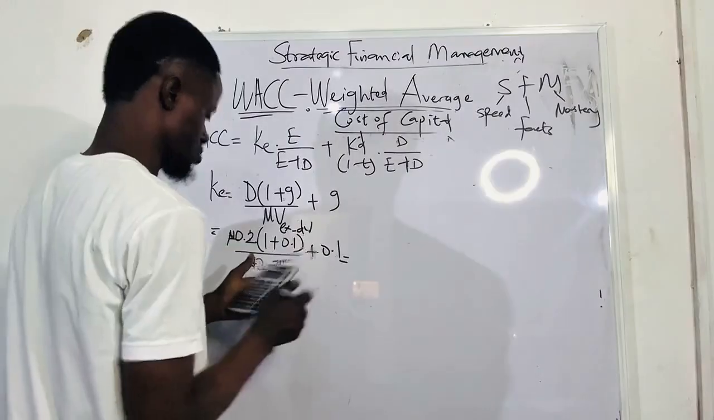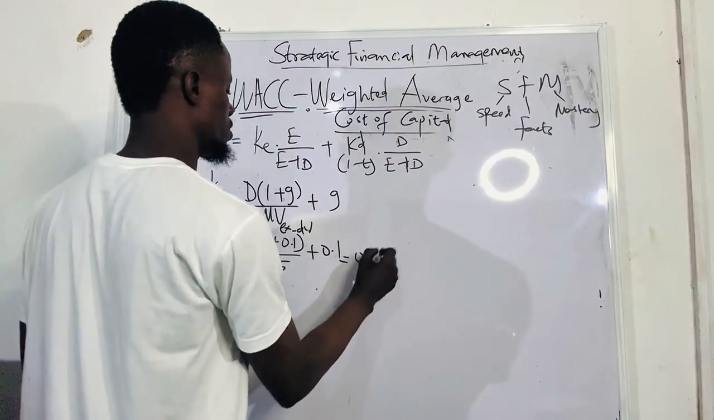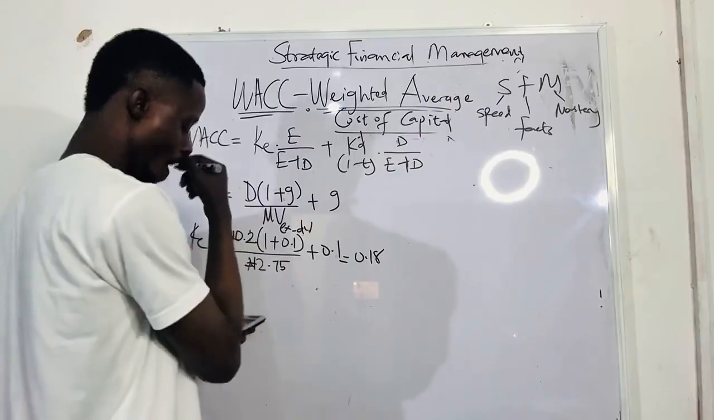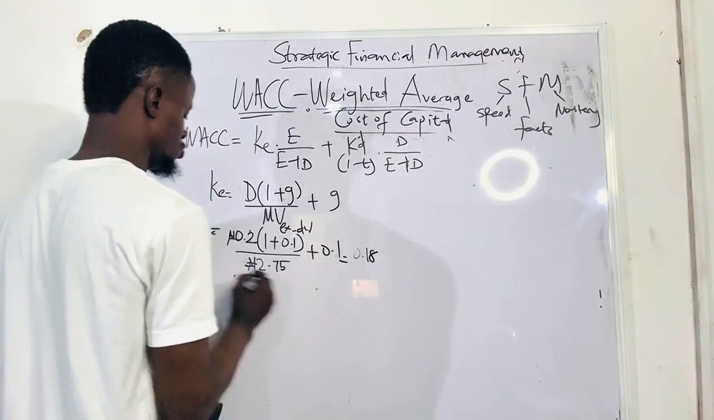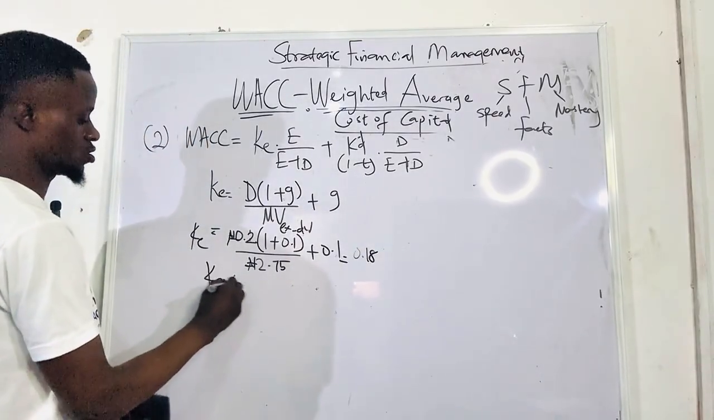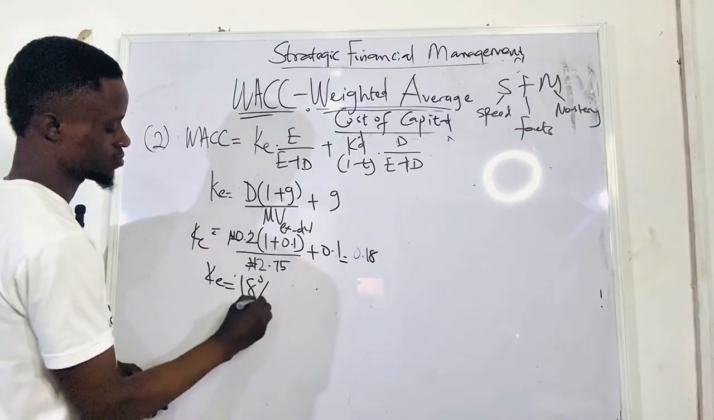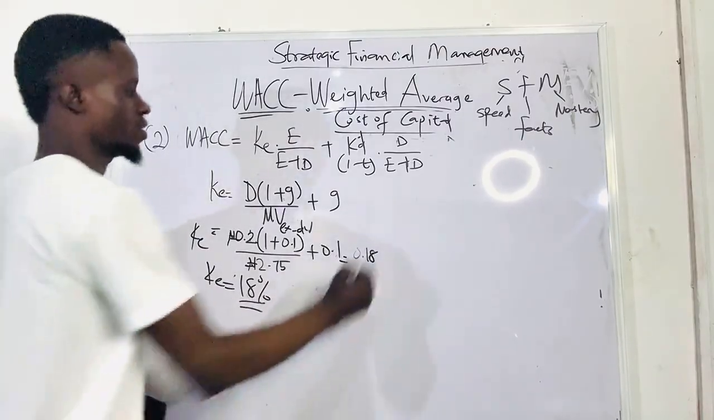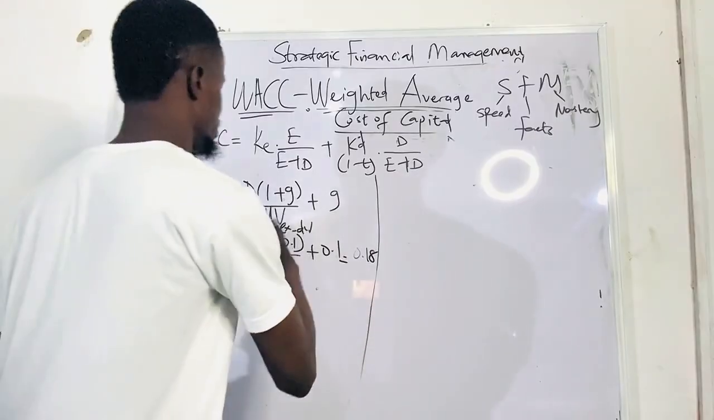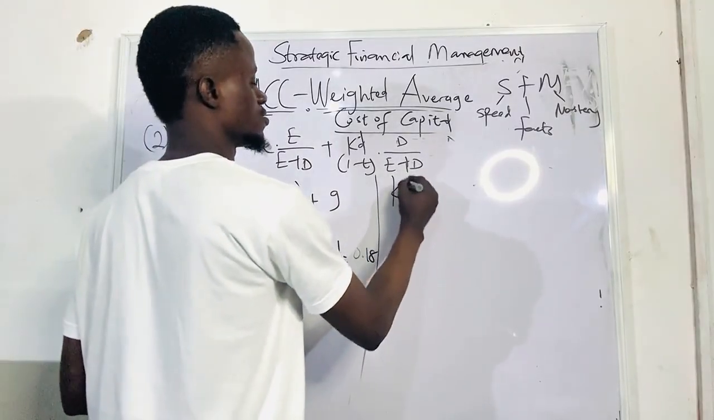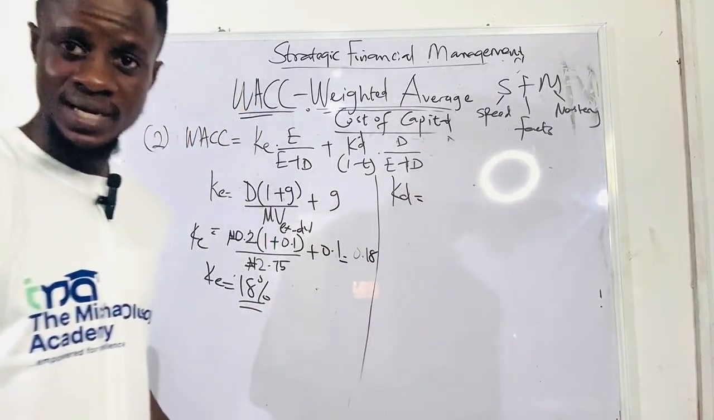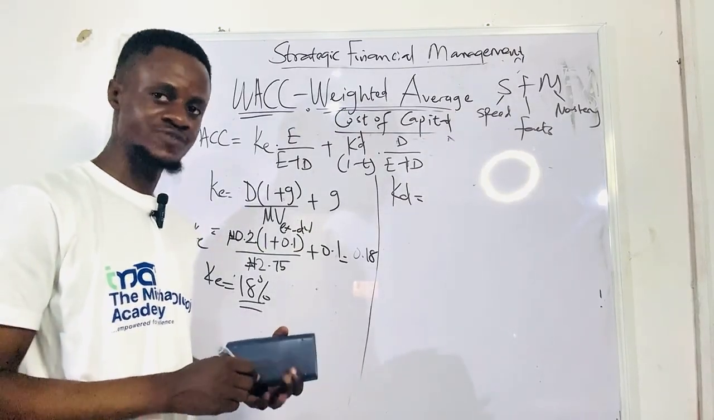1, 0.18, which is K equal to 18%, right? So let's find KD. Are you with me, guys? So this is simple. So let's find KD.